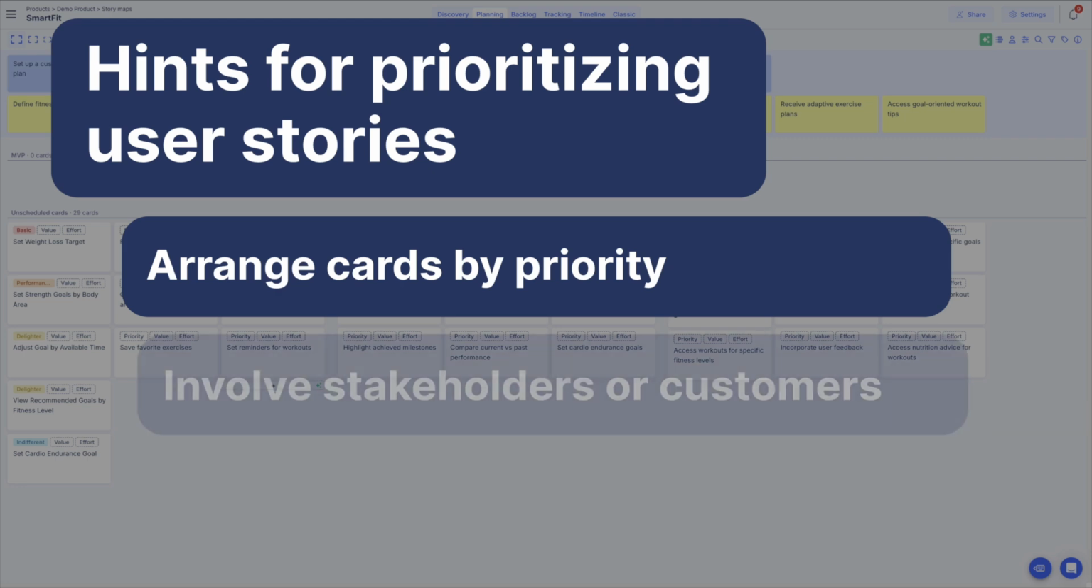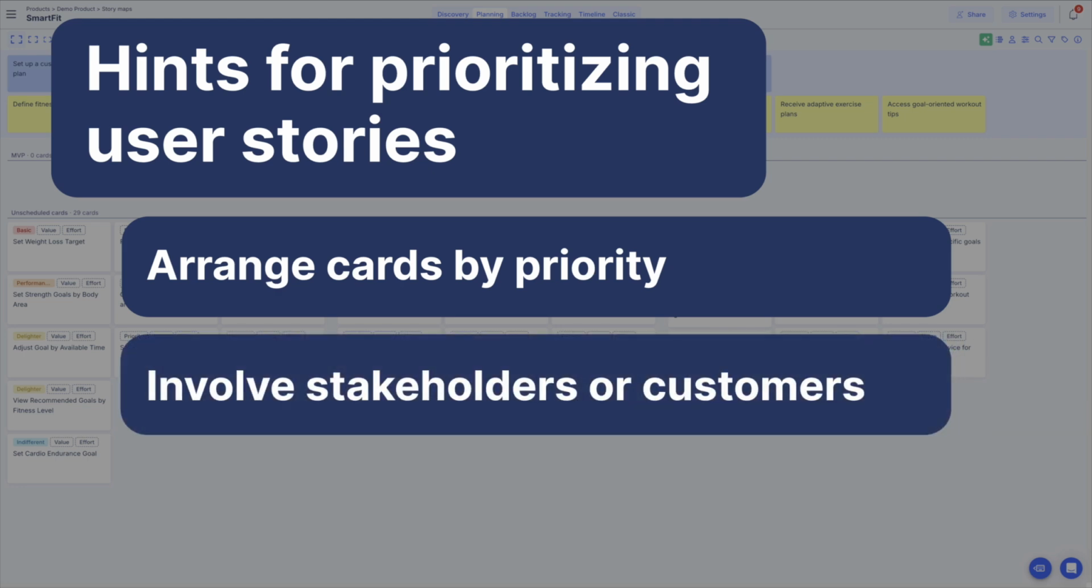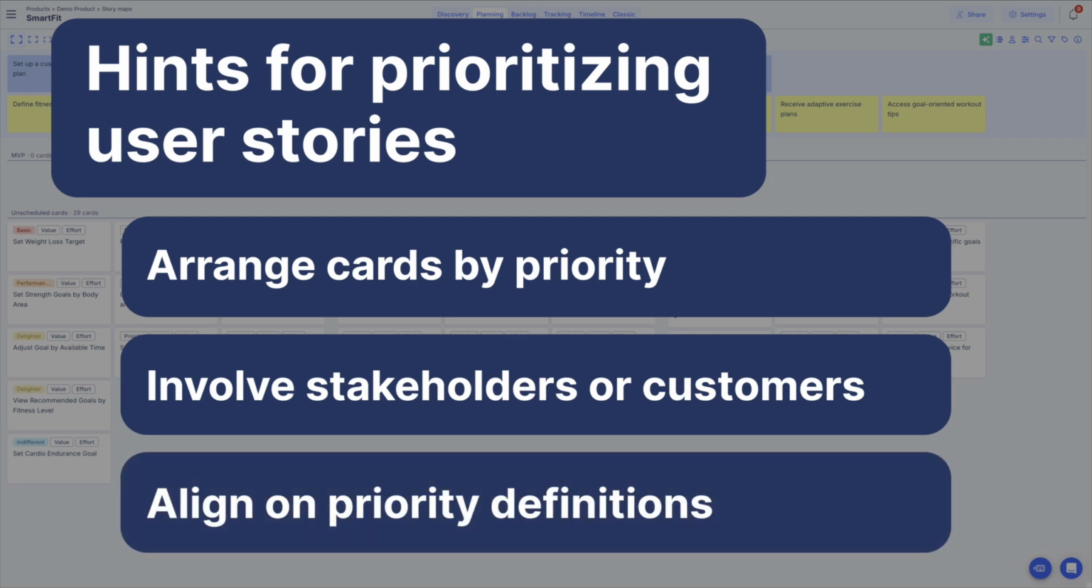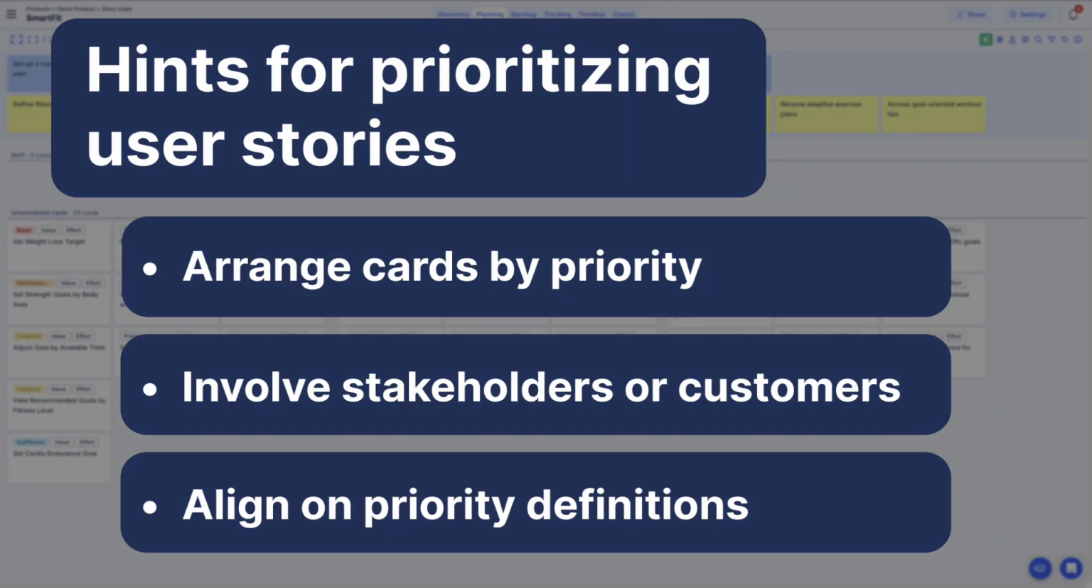Next, whenever possible, do your prioritization session with stakeholders or customers. This process is clear and straightforward, even for non-technical team members, and lets everyone easily see how priorities stack up against each other. And finally, always agree with your team on what each priority class means. Aligning on these definitions helps avoid misunderstandings later on.